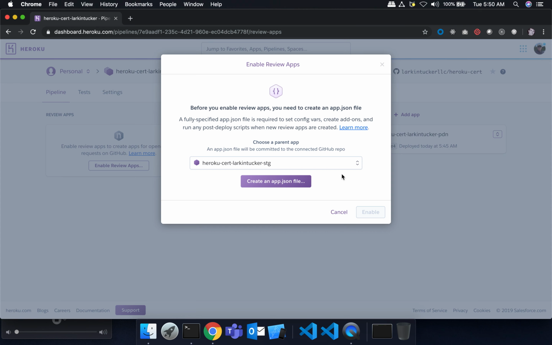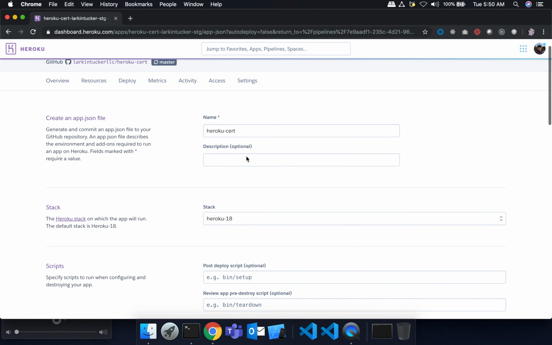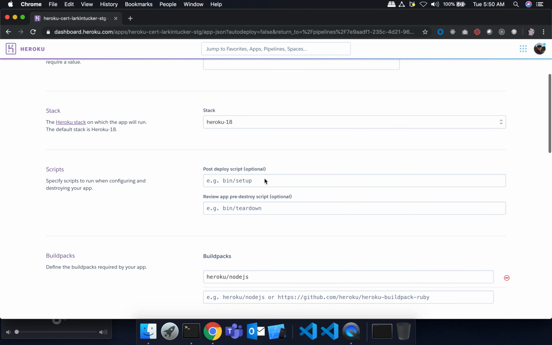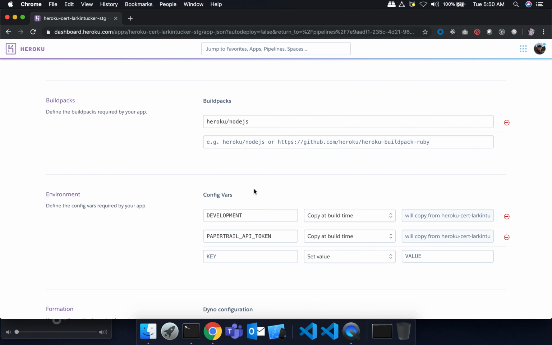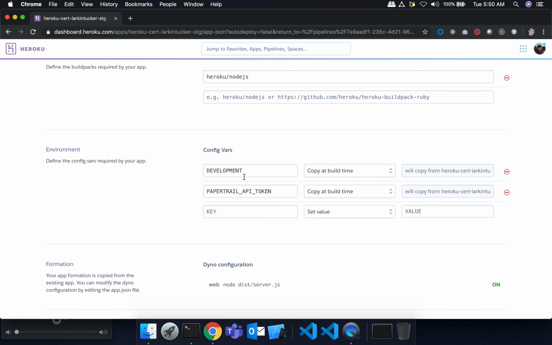Okay, so let me create my app.json. This is just naming your JSON file, which is fine. And you can see that the things it's asking about are, for example, what stack is this going to run on? That's the operating system, because you're basically running an app, right? So we're going to leave it as Heroku-18, which is the default. We're not going to worry about scripts for now, so I'm going to skip that. We haven't been using scripts. Buildpacks we know about, right? And the buildpack it detected was Node.js, which is the correct one, right? You can add secondary buildpacks, right?